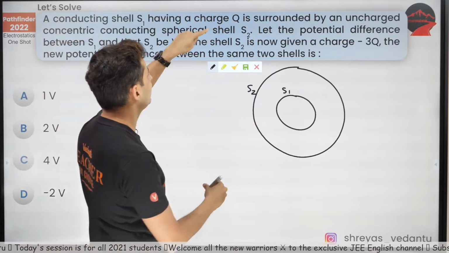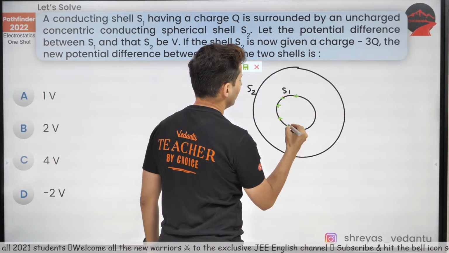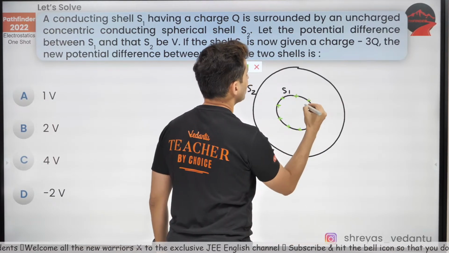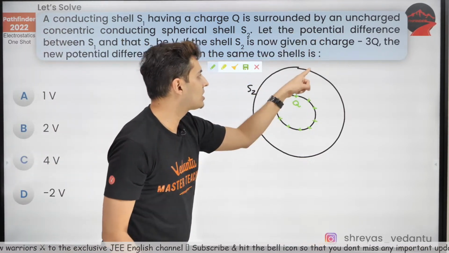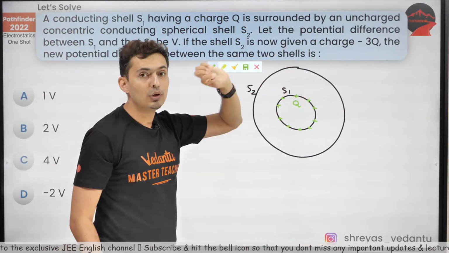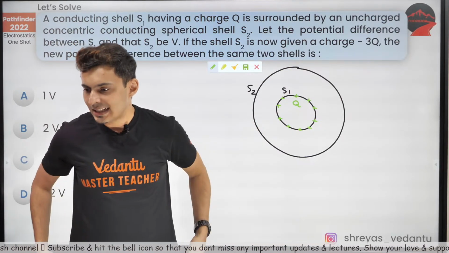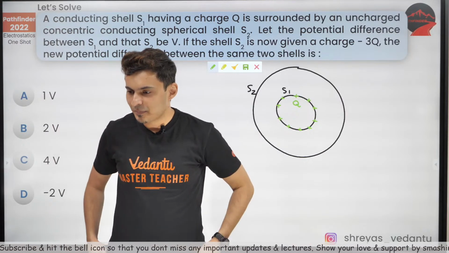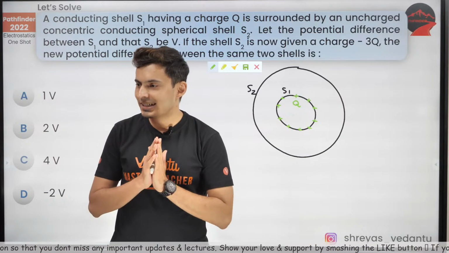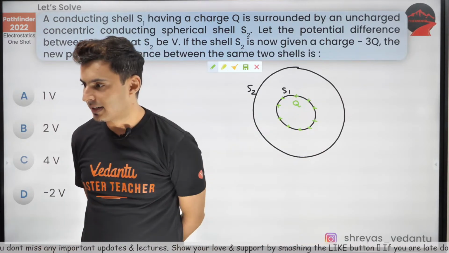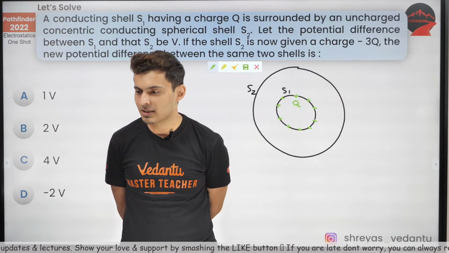Now Q charge is given to the inner shell. That's what is given. So this is Q charge. Now when you add minus 3Q charge on the outer shell, what will be the new potential difference is the question. Come on my warriors, what do you think is the answer? Is it 1V, 2V, 4V or 2V? Think carefully.